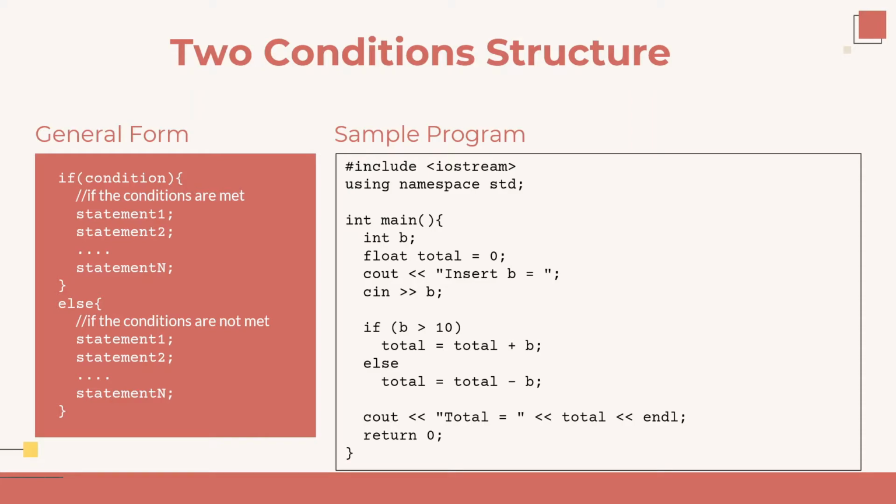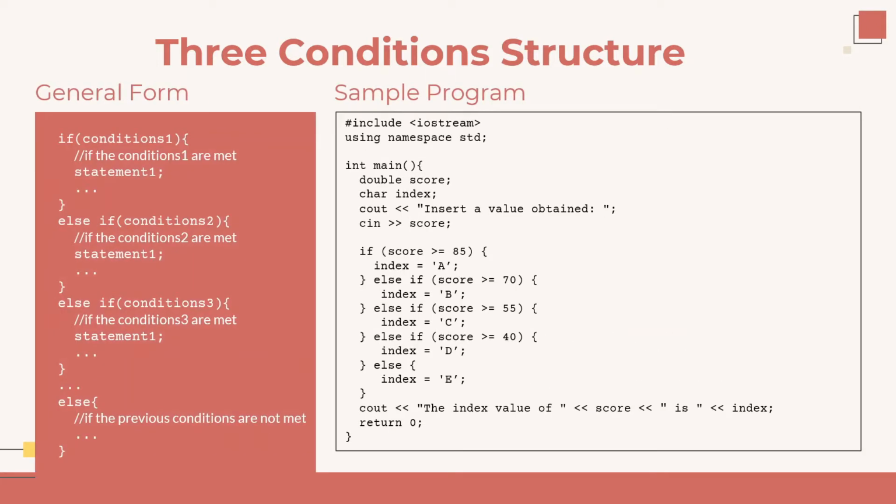You can see a sample program using the two-condition structure on the right side. The user will insert a number into variable b, and then if b is more than 10, the value of b will be added into total. If b is not more than 10, meaning b is less than or equal to 10, then the value of total will be reduced by the value of b, and then the value of total will be displayed as output.